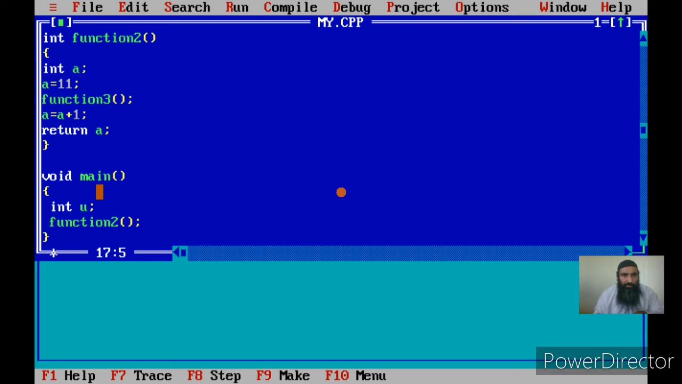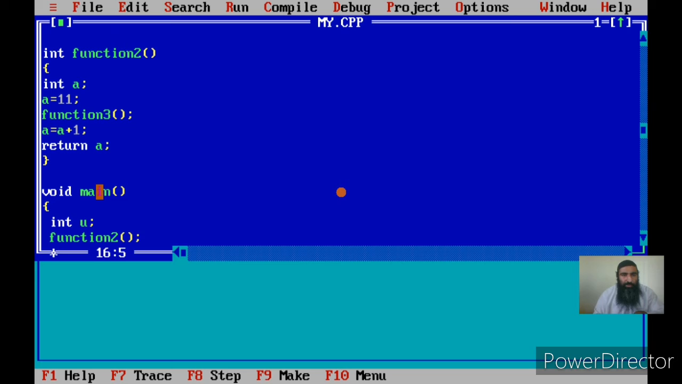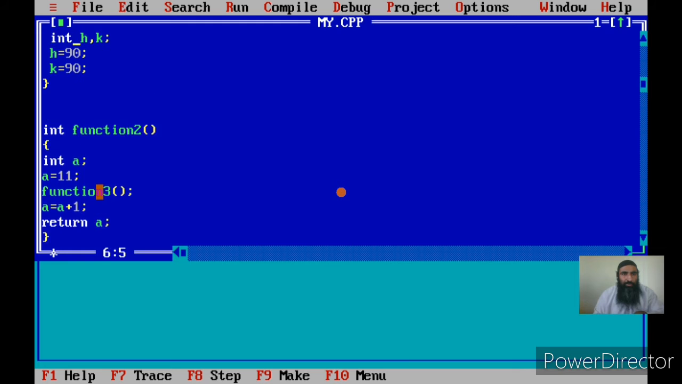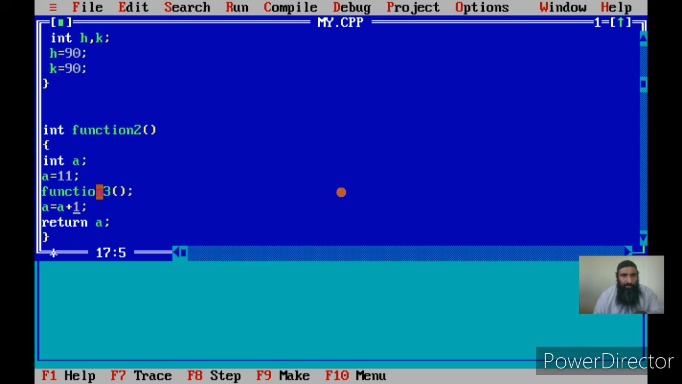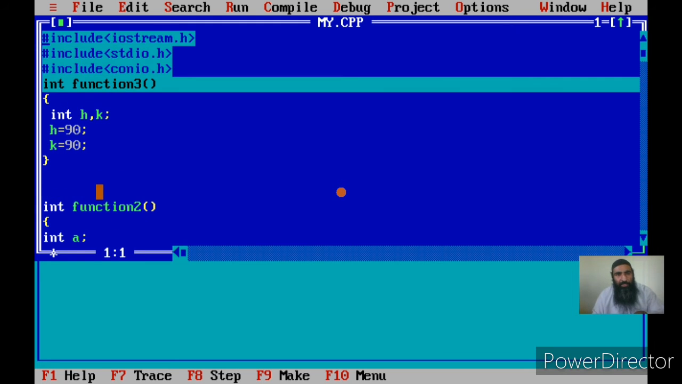Now this is the body of the function. Main is actually requesting the CPU that it should execute the body of function 2. Now function 2 is requesting the CPU, that is the central processing unit or microprocessor, that it should execute the body of function 3, and the same steps are again done. Once function 2 requests that function 3 be executed, the CPU will save the address of the next statement, that is a is equal to a plus 1, into the memory, and it will save all the contents of the registers into the memory, and then the control is transferred here.